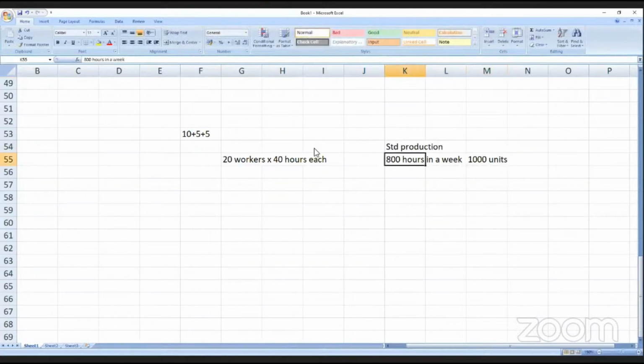How did you get 800 hours? Sir, there are 20 workers in the gang, and each worker works 40 hours in a week. Monday to Friday, each day 8 hours, 8 into 5 is 40. So 20 into 40 is 800 hours. The gang is expected to produce 1000 units.